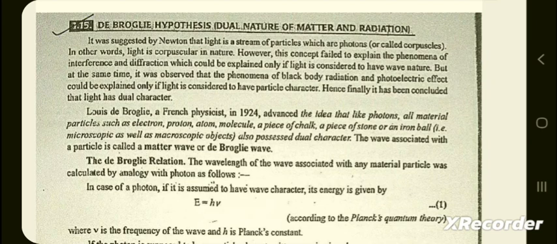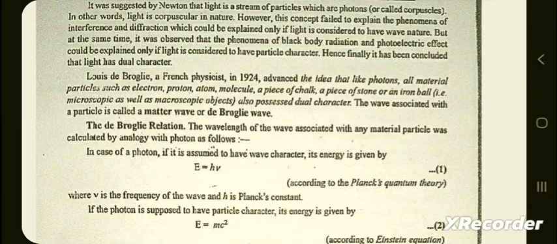However, this concept failed to explain the phenomena of interference and diffraction, which could be explained only if light is considered to have wave nature. But at the same time, it was observed that the phenomena of black body radiation and photoelectric effect could be explained only if light is considered to have particle character. Hence, finally, it has been concluded that light has dual nature.